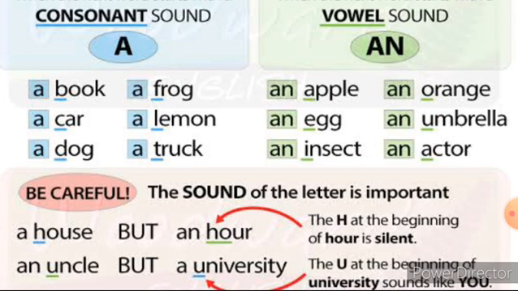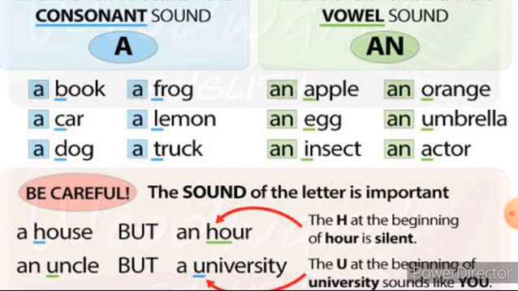The beginning of the words book, car, dog, frog, lemon and truck produce only the consonant sound, and each is a singular noun. If the noun is singular and it produces the consonant sound, before it you have to use the article a. So this point you have to keep in mind, children. Before a singular noun, when the noun produces the consonant sound, we use only the article a.